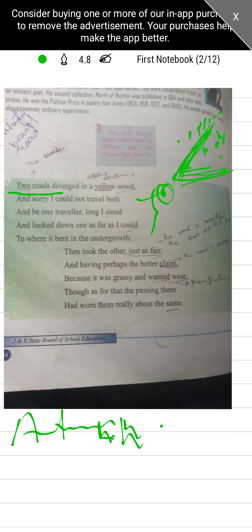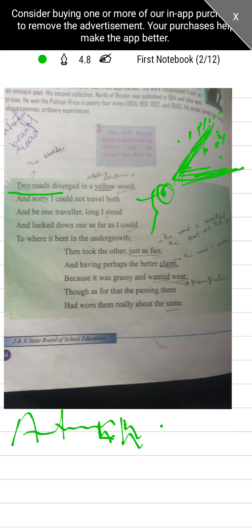Then took the other, just as fair, and having perhaps the better claim, because it was grassy and wanted wear. Though as for that the passing there had worn them really about the same. Then took the other. Then he looked at the other road. Now look at the second road. Just as fair.